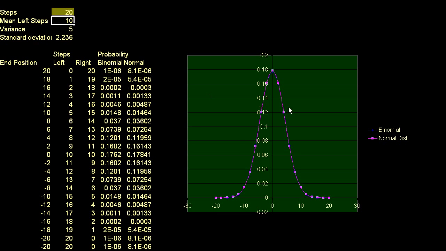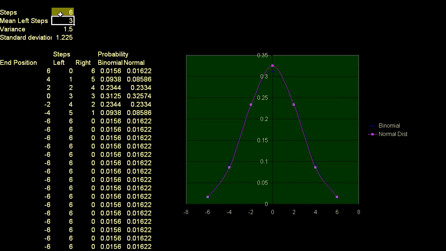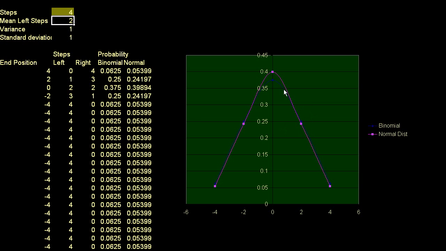And so this plot in blue, you can't see it because the purple is almost right over it. Actually, let me make it smaller so that you can see. If I only took, let's say, 6 steps, it's still hard to see the difference between the two. The whole point of this is to see that the normal distribution is a good approximation, but they're so close that you can't even see the difference. See, if you only took 4 steps, I think you can see here, the blue here is definitely different.